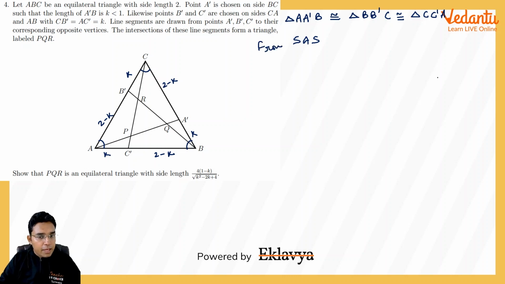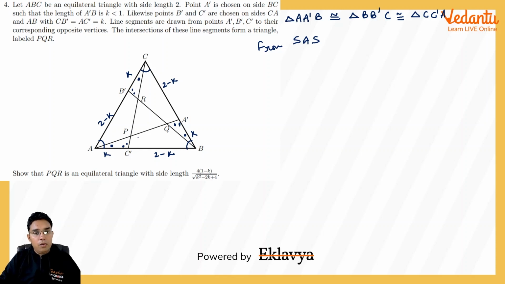Okay, and if they are congruent, that means this angle here, I am putting a single dot here, will be equal to this single dot here, and this will be equal to this single dot here. Okay, and I'll put this double dot here. I'll put this double dot here, and there is one more triangle. I think this double dot here.